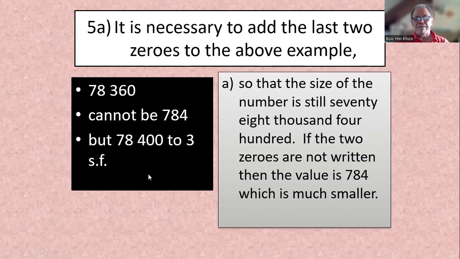So that the size of the number is still 78,400. Right? You cannot make it smaller. It must be roughly the same size. If the two zeros are not written, then the value is 784, which is too small. We cannot change the answer when we round off.